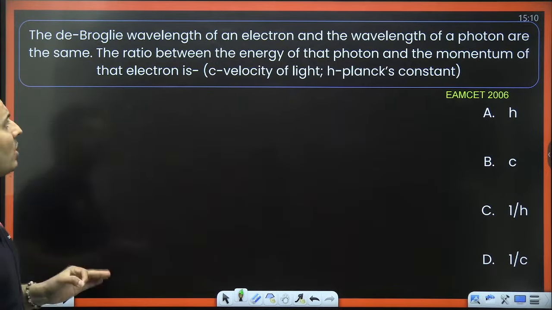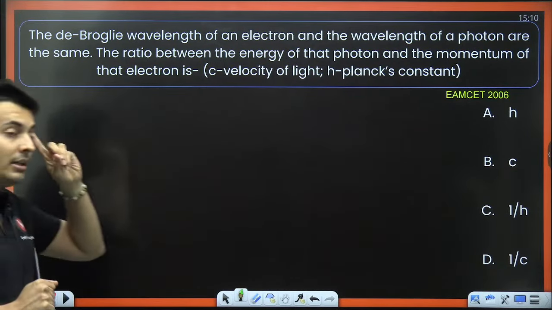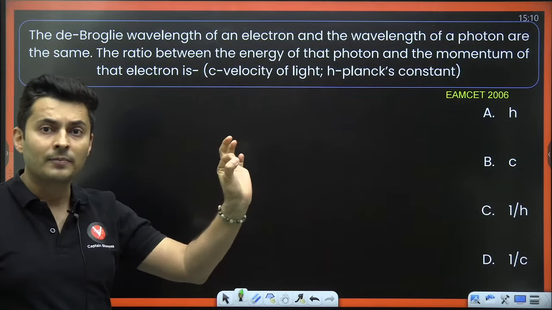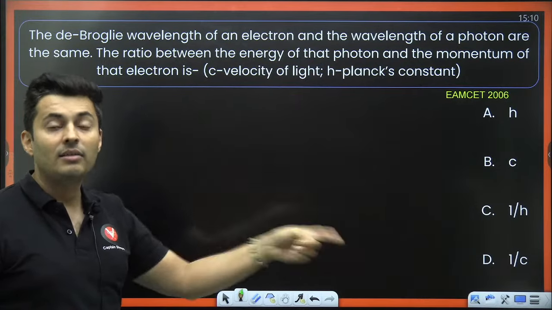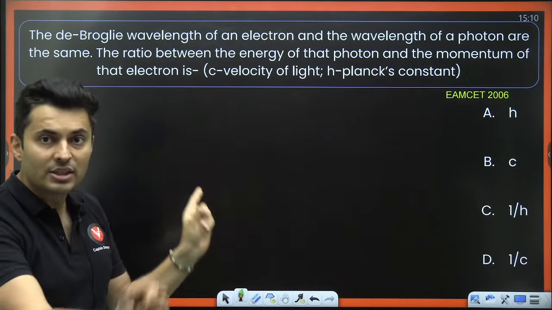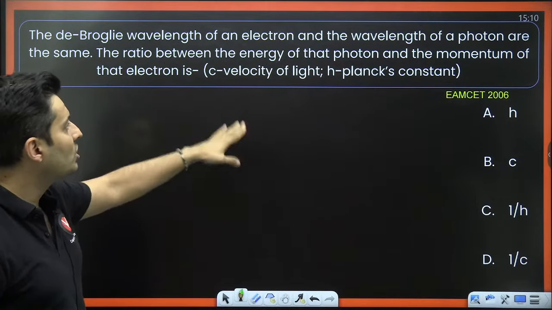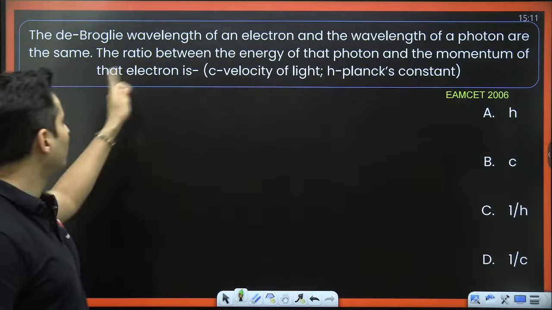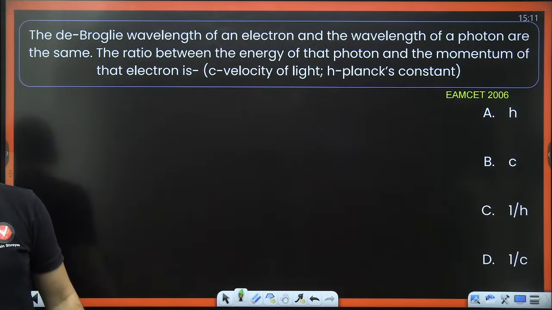What about this? The de Broglie wavelength of the electron and the wavelength of the photon. Electron is a mass, matter, it has a de Broglie wavelength. And photon is light, the wavelength of light. These two wavelengths happen to be the same. What is the ratio of the energy of the light particle, which is photon, and the momentum of the electron? That is the question. Read the question again and again so that you can understand it.